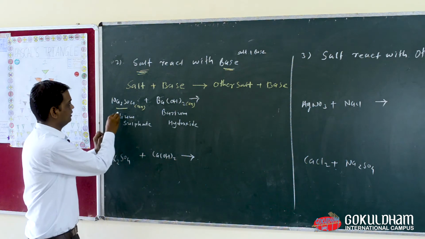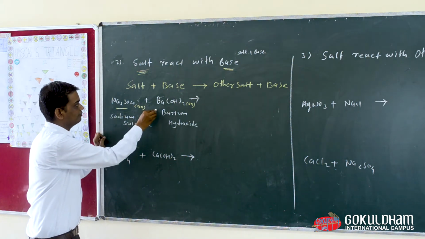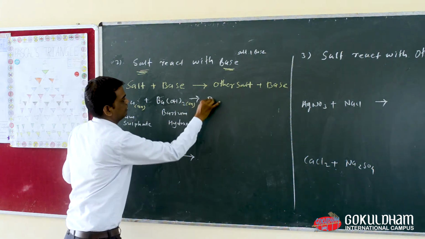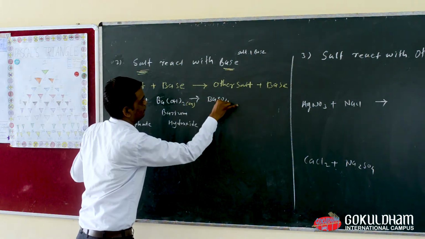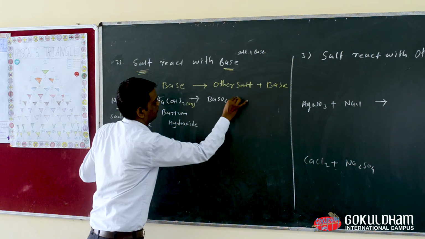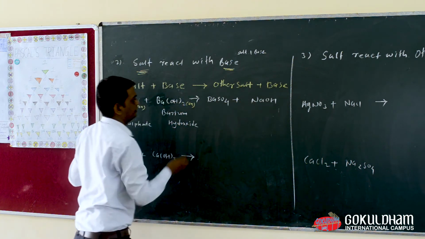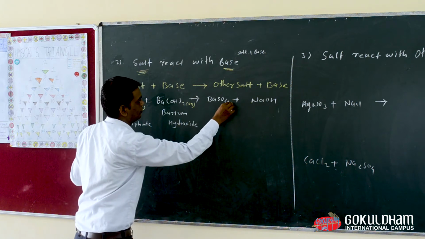So when Na2SO4 reacts with Ba(OH)2, we get BaSO4 plus NaOH.